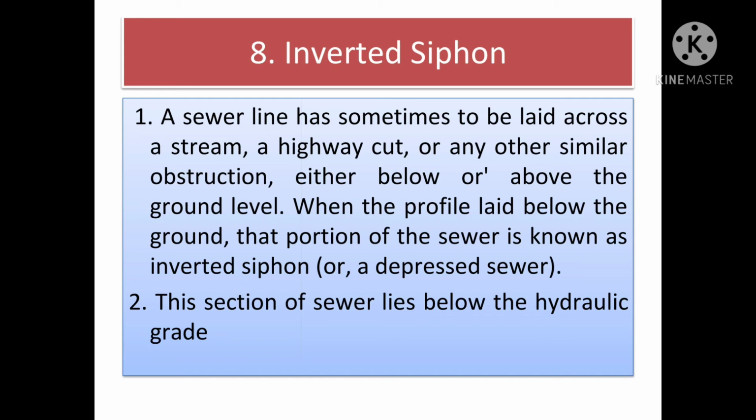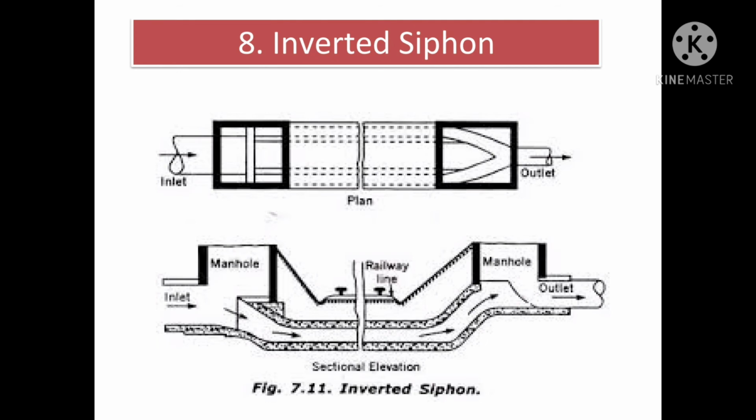The inverted siphon laid between the inlet and the outlet chamber consists of two sloping pipe lengths joined by a flat pipe length, as shown in the figure. The proper design of inverted siphons is very important, as otherwise they are likely to be clogged and become inefficient. The siphon should therefore be designed to develop a self-cleansing velocity of about 0.9 meter per second even during minimum discharge.